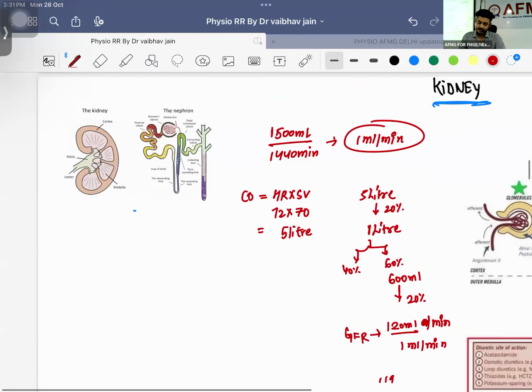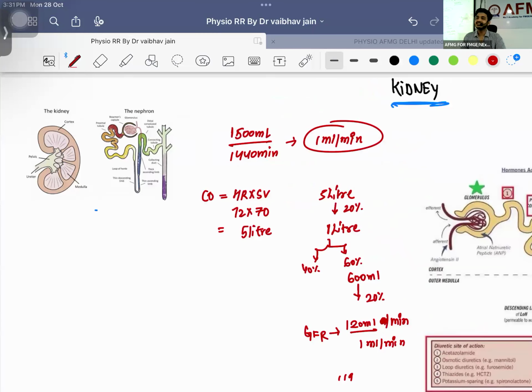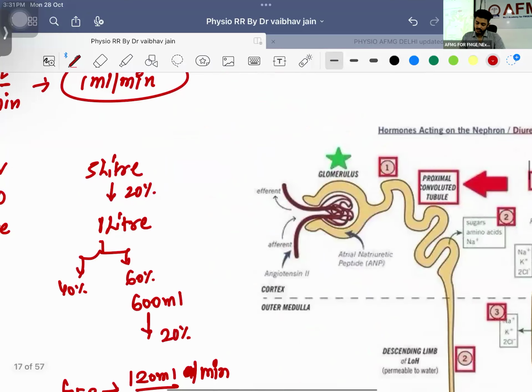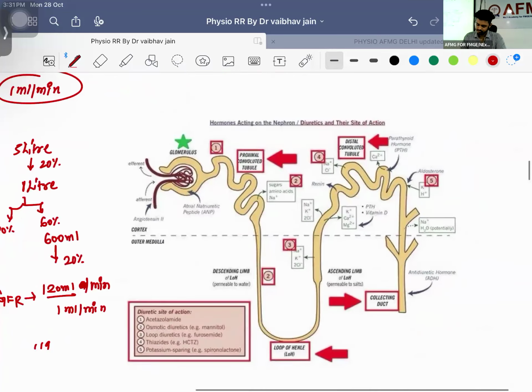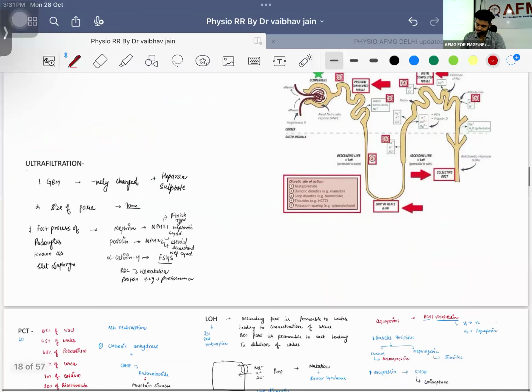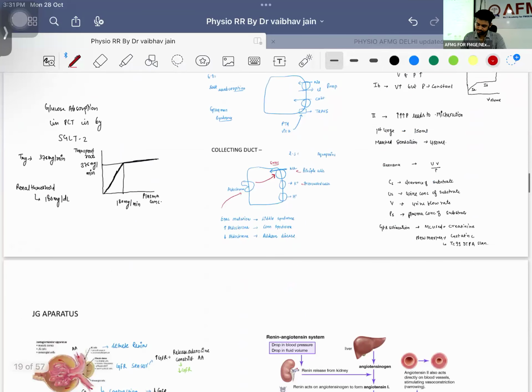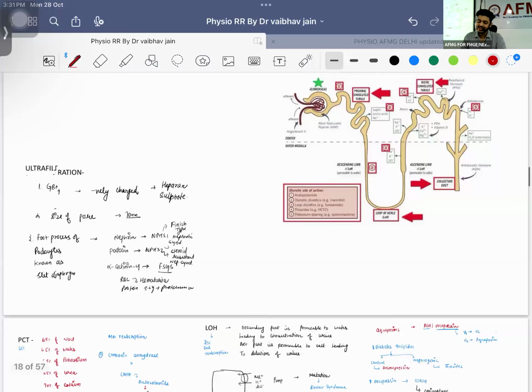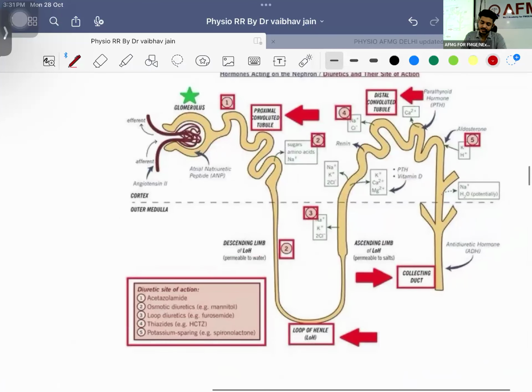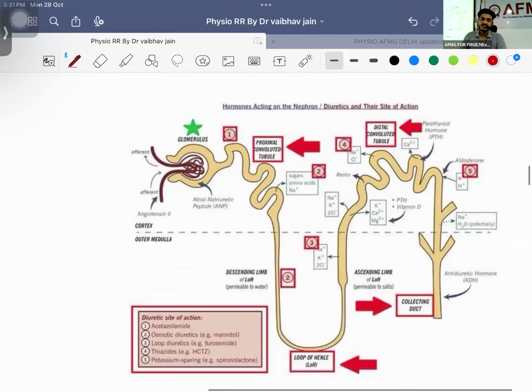Okay, let's begin. So nephron is the primary basic structural and functional unit of the kidney, right? Let's start from here. So first thing that we are having, you understand this? Come, let me give you the complete story first.